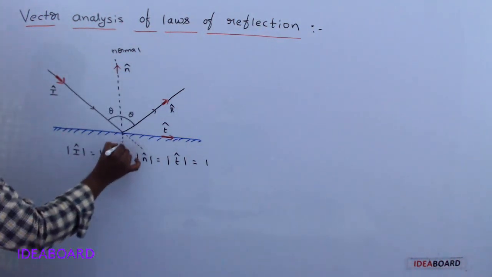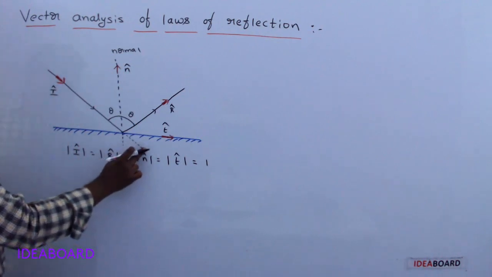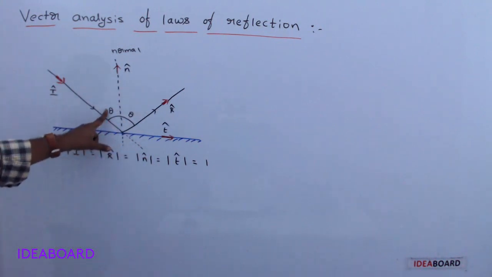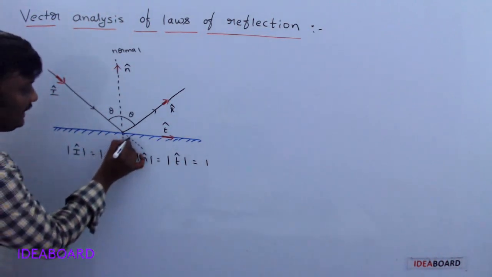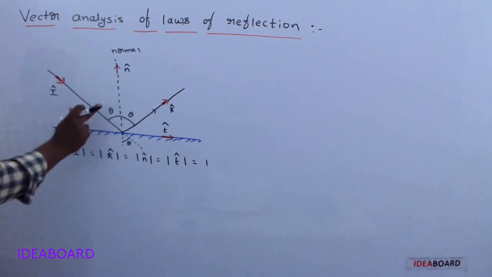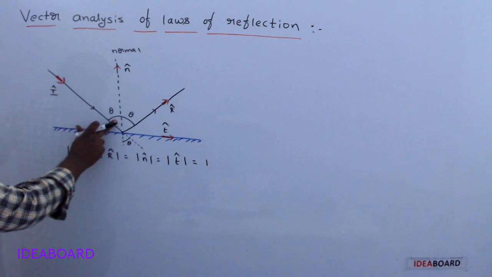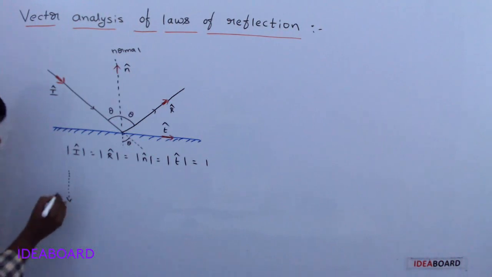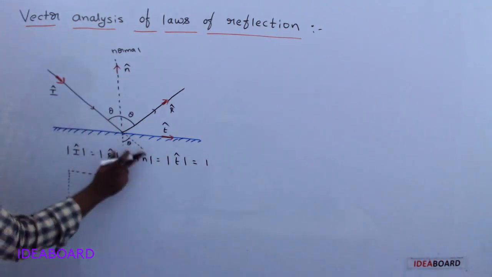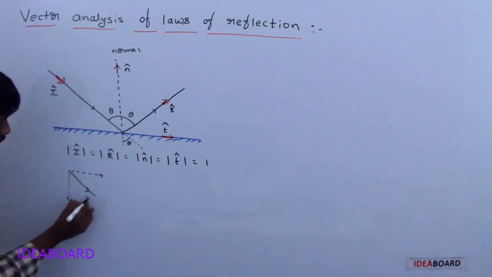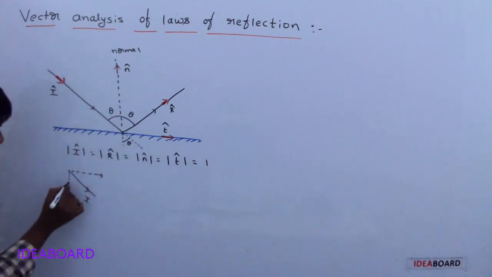Now this incident ray is just extended here like this. So this is the normal and this is the incident ray. If the angle between I and n cap is theta, then from the property of vertical opposite angles, this angle is also theta. This is the incident ray, and if it is theta, this is also theta.